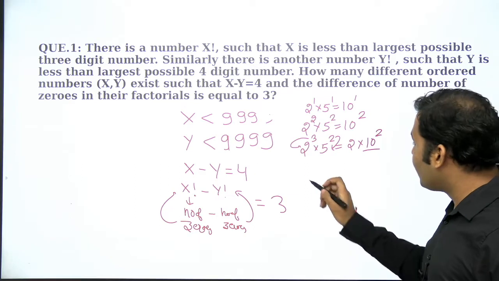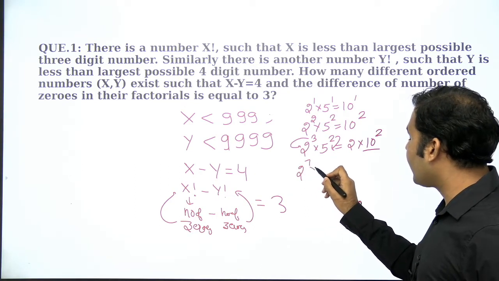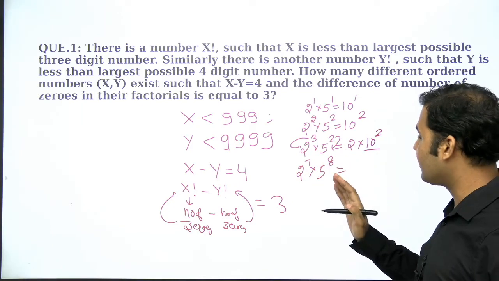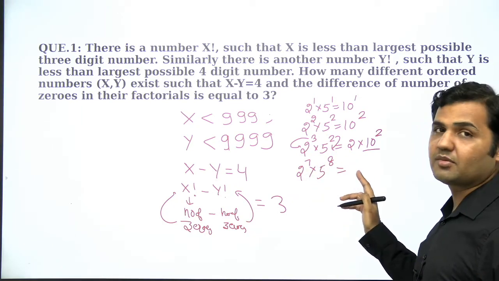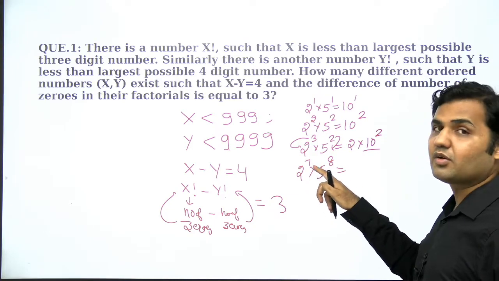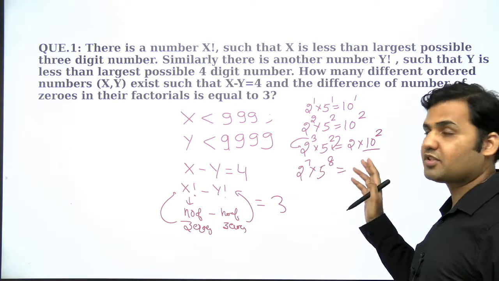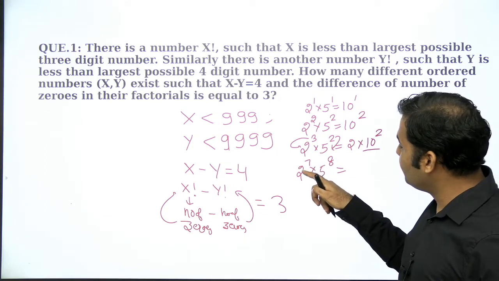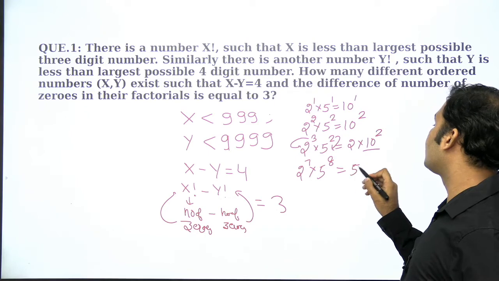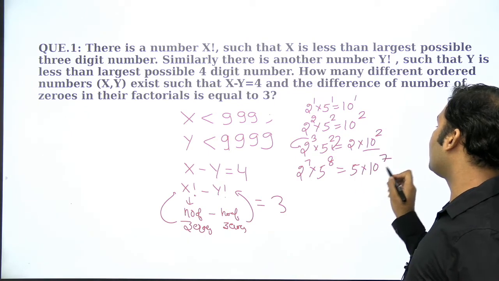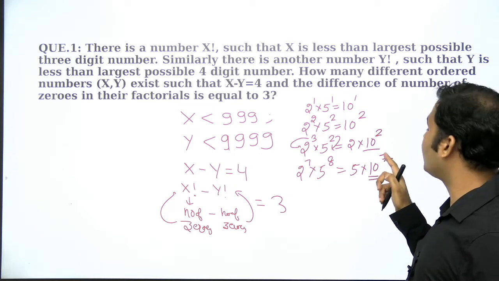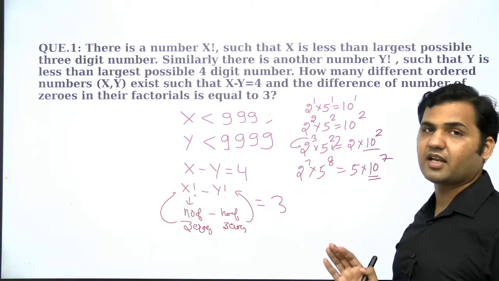Okay. So even if I have 2 power 7 and let's say 5 power 8, right? So girls are more, boys are 7. It doesn't mean that the marriages possible are 8, right? Still, the marriages possible will be 7 only. 7 boys, 8 girls, marriages possible will be 7. So 7 2s and 8 5s will give you 7 zeros, right? The combination that you will be able to make will be 10 power 7. 7 combinations of 2 and 5 will be made, so 10 power 7 will be formed, and one 5 will remain extra as it is.